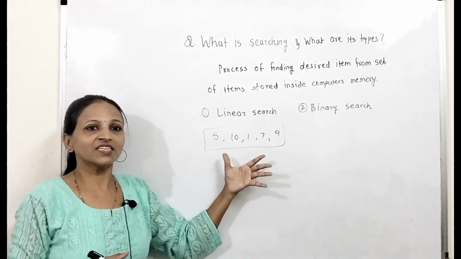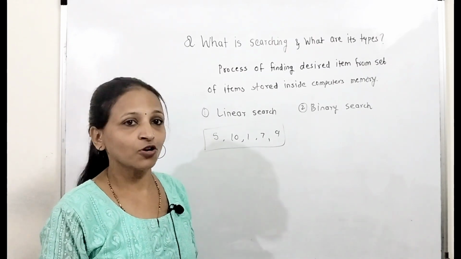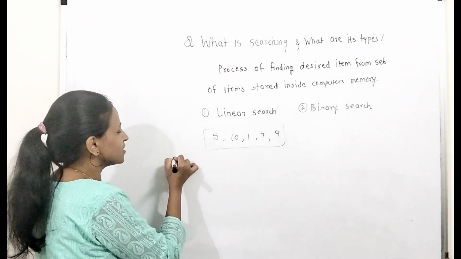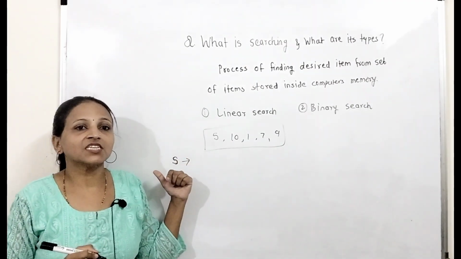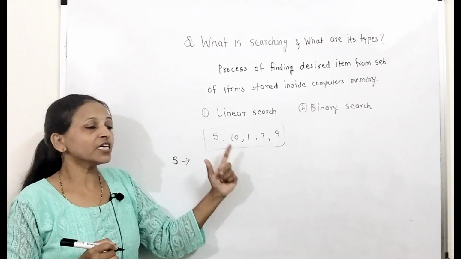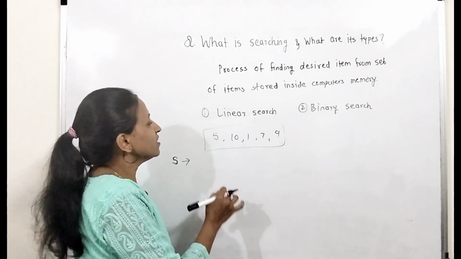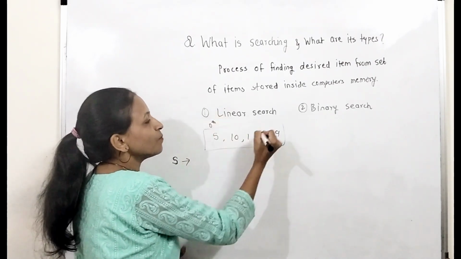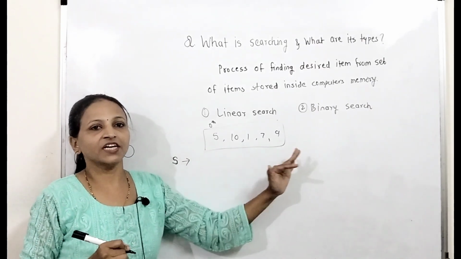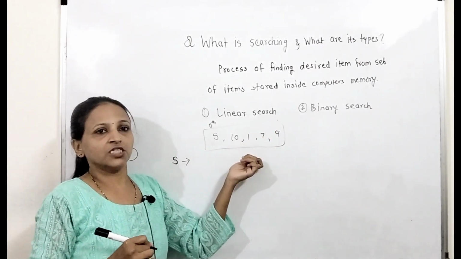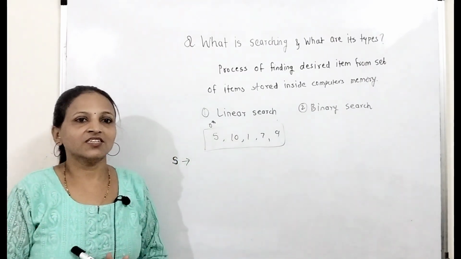In this array, I just want to find out whether a particular element is present or not. Suppose this S is for the search element. Then I will compare that S element with each and every element of that array sequentially, linearly, from the 0th index up to the last index. Suppose at any intermediate position the element is found, then I will stop there. This is the technique of linear search.